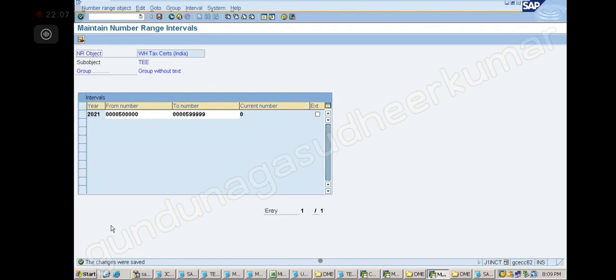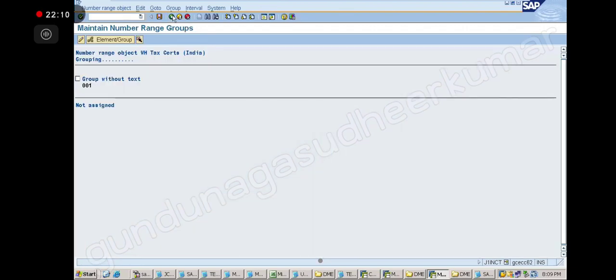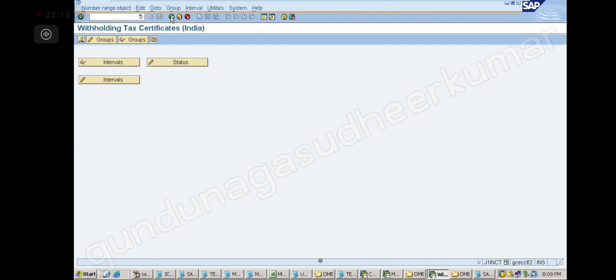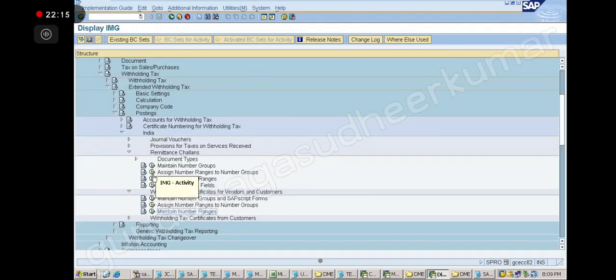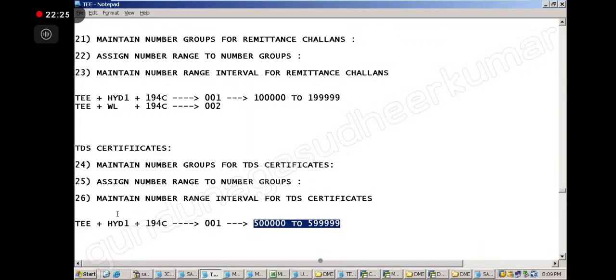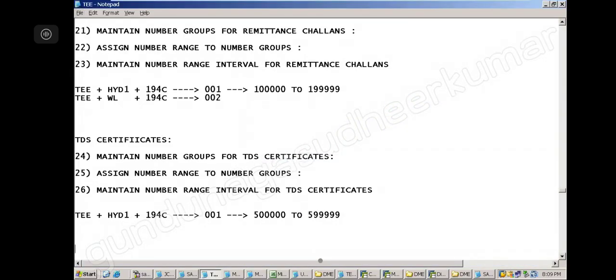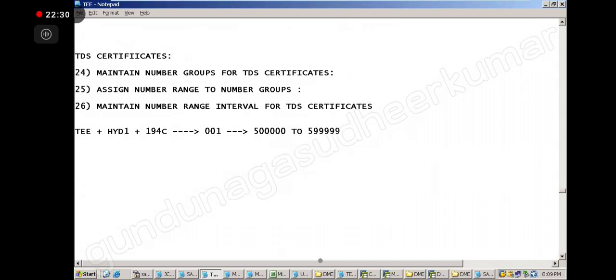Okay. So step number 24, what have I done? I have completed 20, 21, 22, 23, then 24, 25, 26. Right? Okay. Good. Now step number 27. Step number 27: Maintain company code settings. Maintain company code settings.